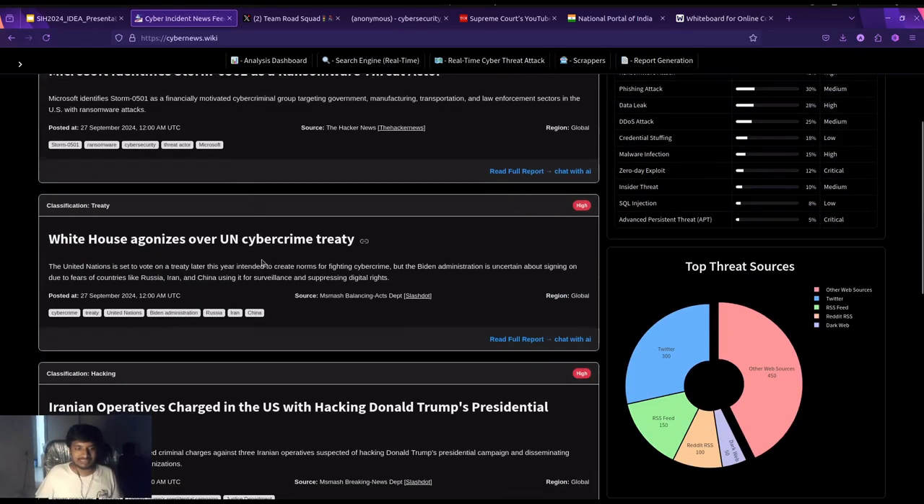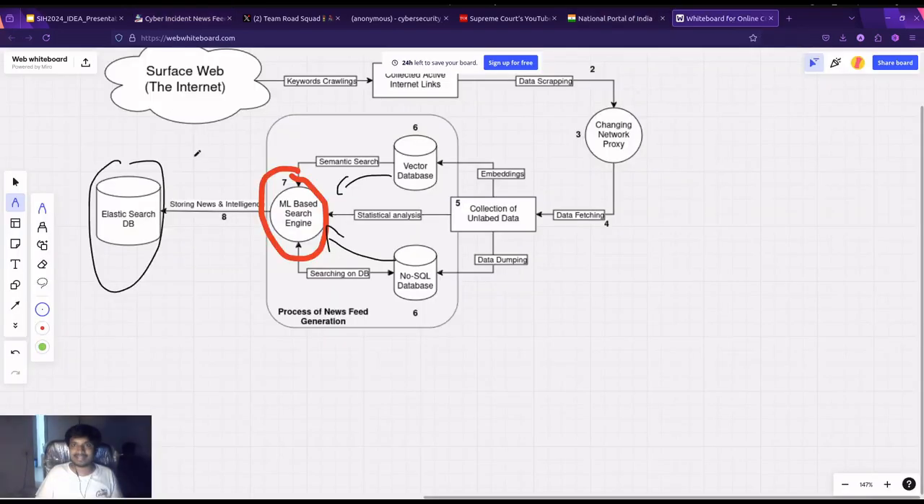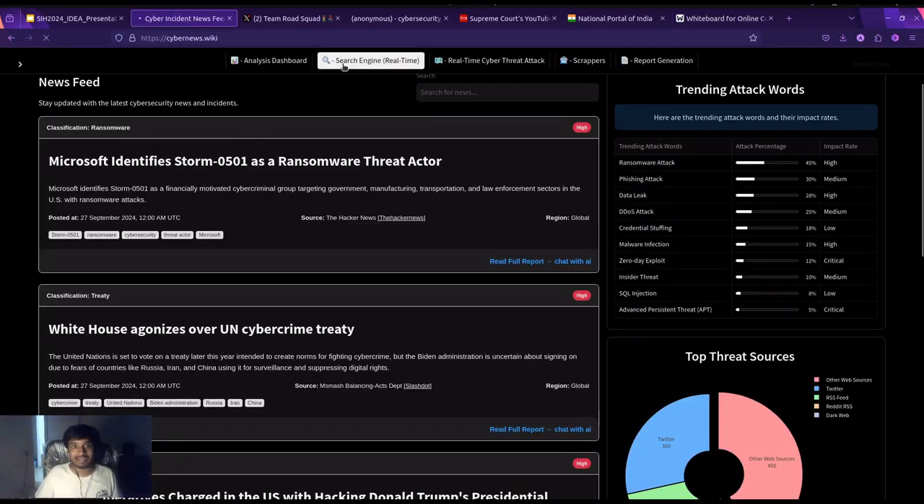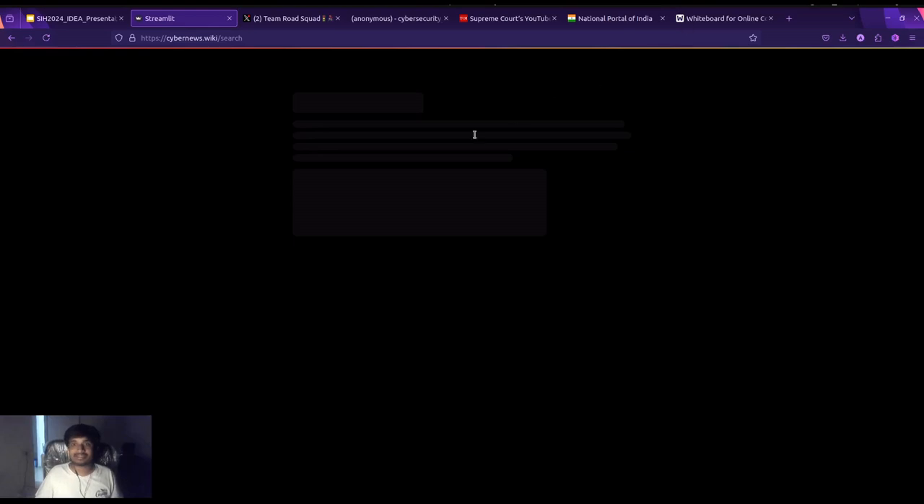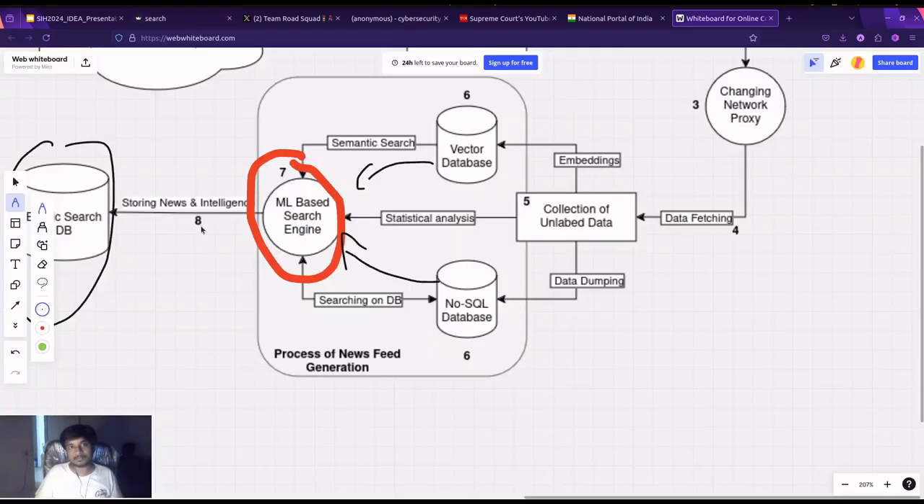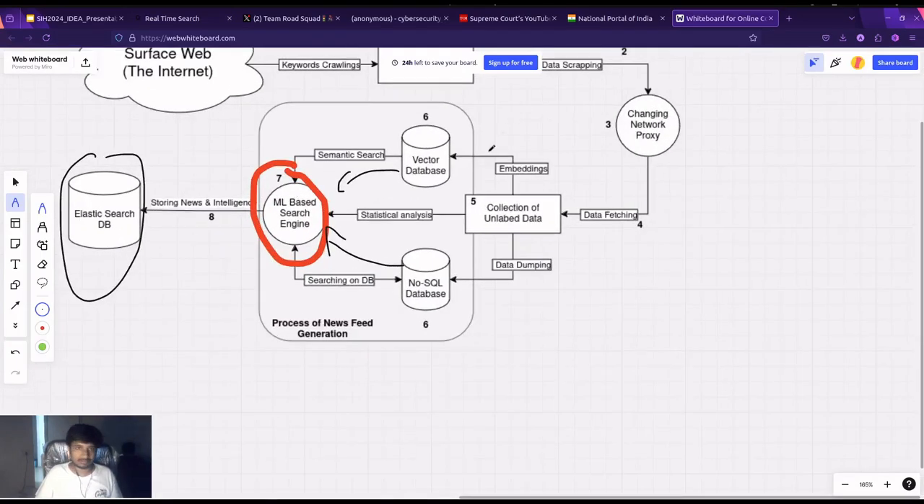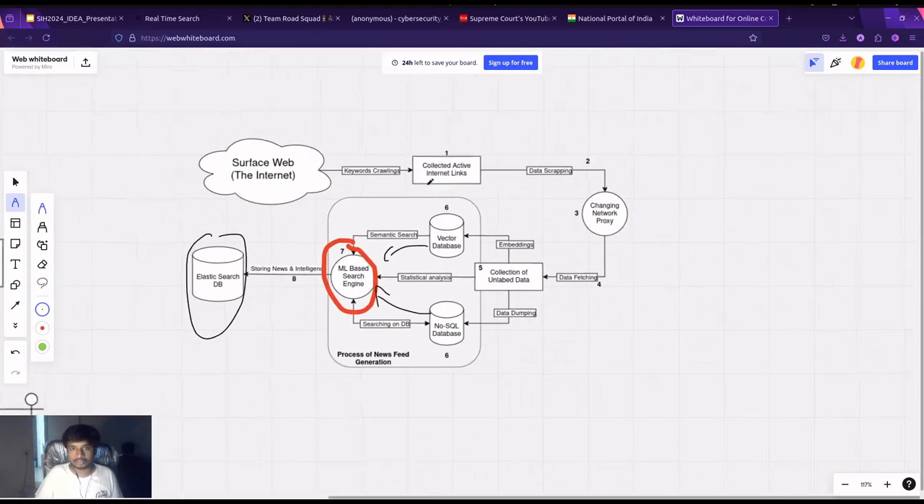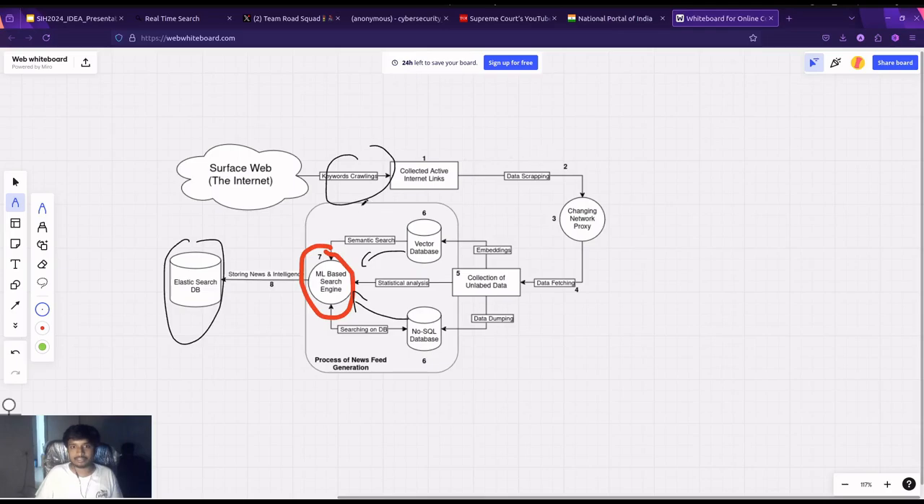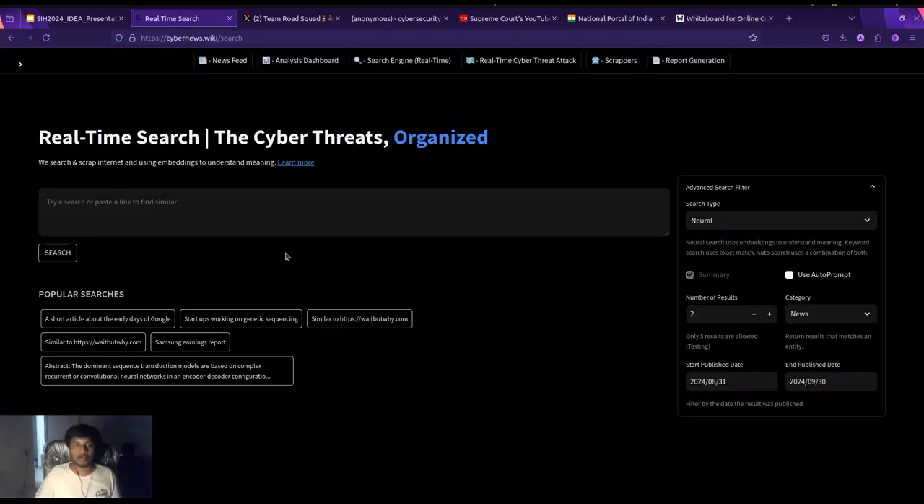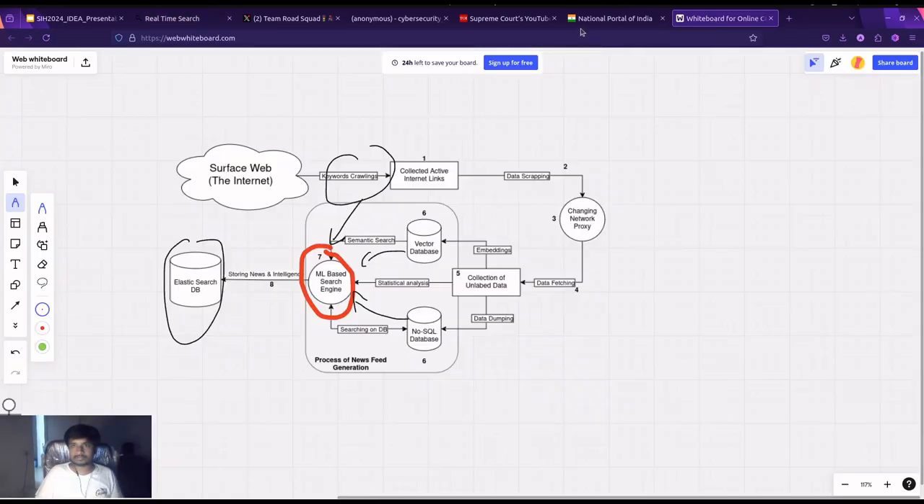So this data has actually been stored in Elasticsearch, but when I search on a real-time basis, it doesn't get saved in the database. It is actually queried by us using the crawlers that are running on the internet. Then we scrape those data, create the schematics, and then generate the output. Okay, so that's it from the system design perspective.